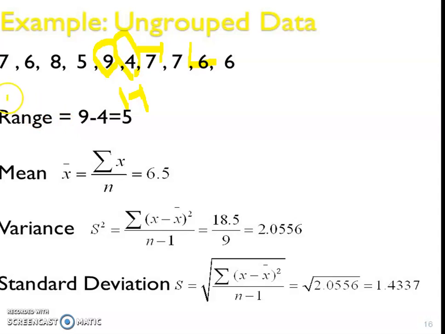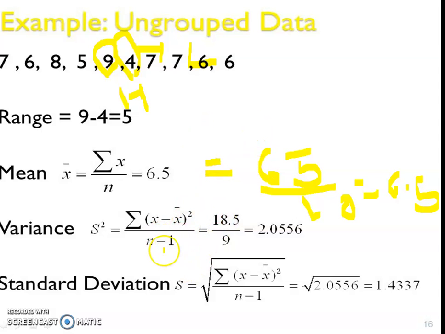Mean means total of these elements: 7 plus 6 plus 8 plus 5 plus 9 plus 4 plus 7 plus 7 plus 6 plus 6, divided by N. N means number of elements: 1, 2, 3, 4, 5, 6, 7, 8, 9, 10. The total of these elements is 65. I write here 65 divided by 10 is 6.5. Okay. Now variance. Variance means summation xi minus x bar whole bracket square upon n minus 1.